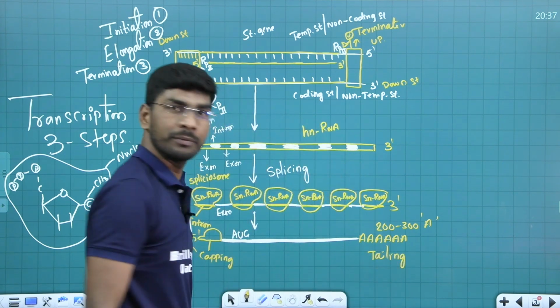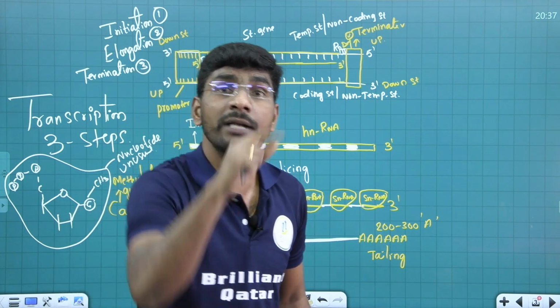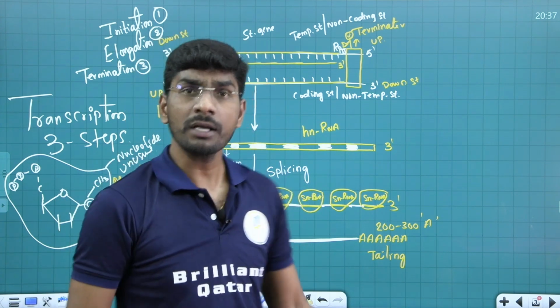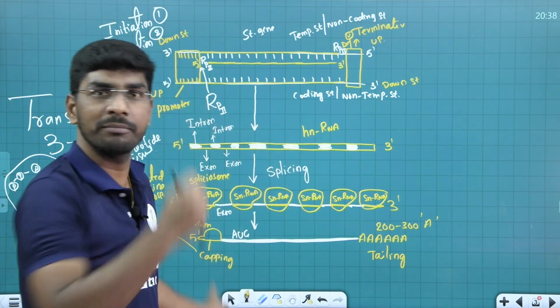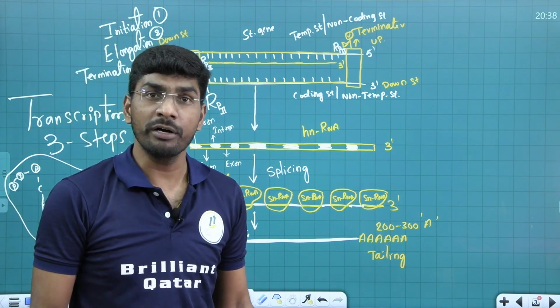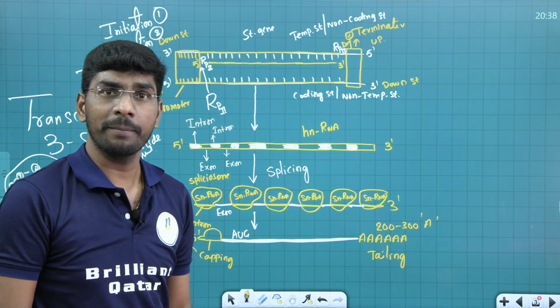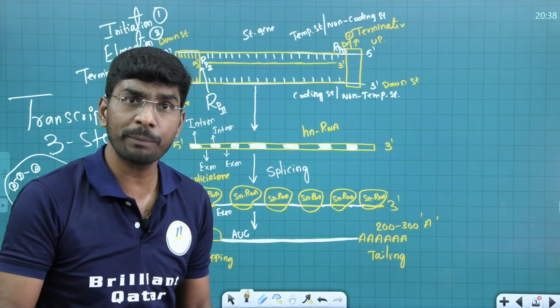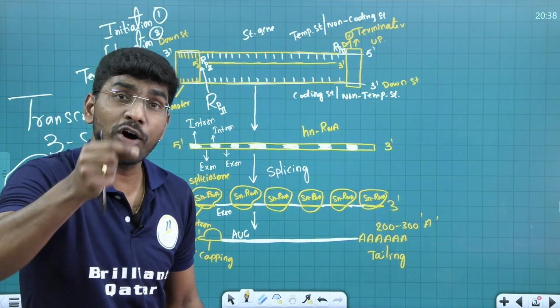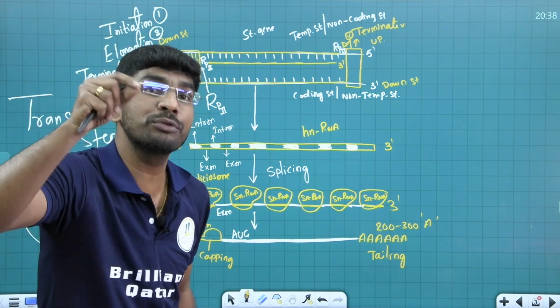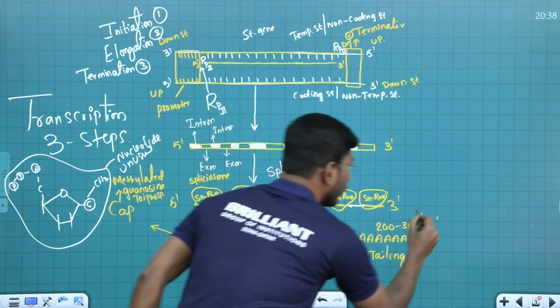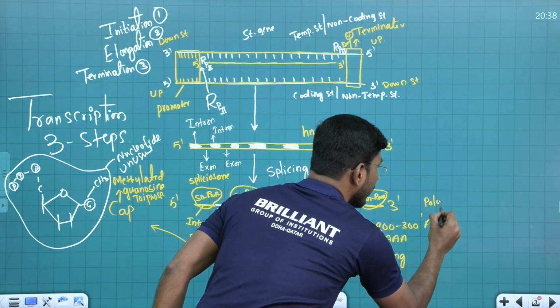Remember all, tailing at 3 prime, capping at 5 prime. You got my point? Capping at 5 prime of hnRNA, tailing at 3 prime of hnRNA. Are you with me, student? Because many adenines are attached at 3 prime, this we are calling polyadenine.